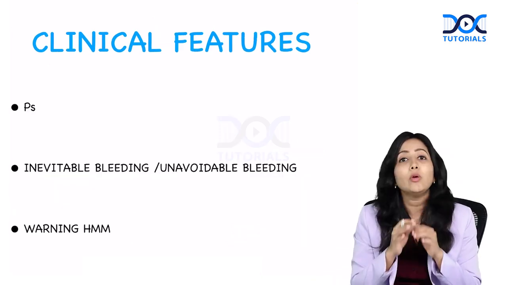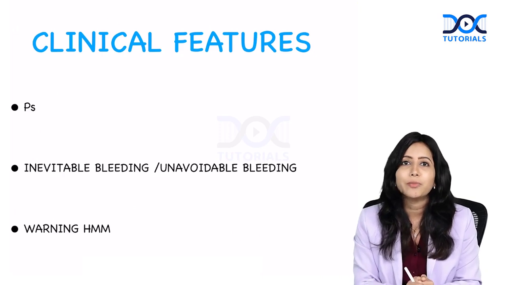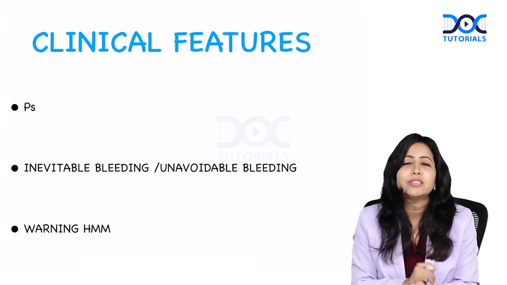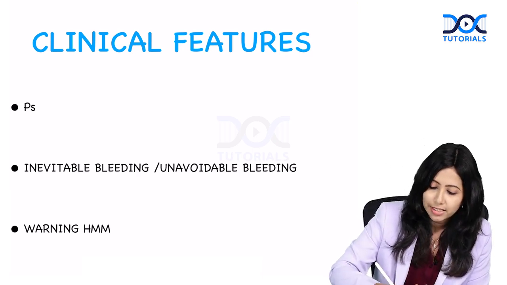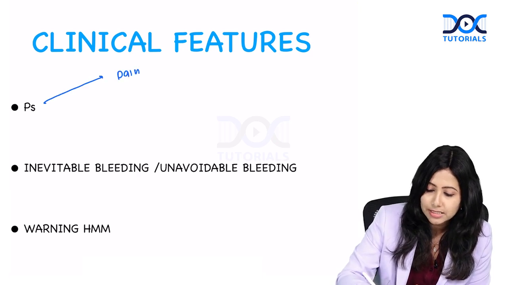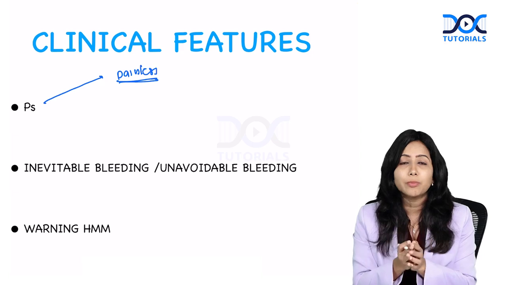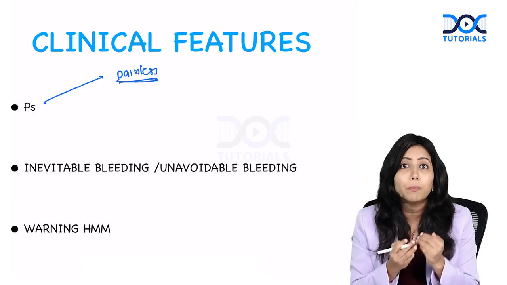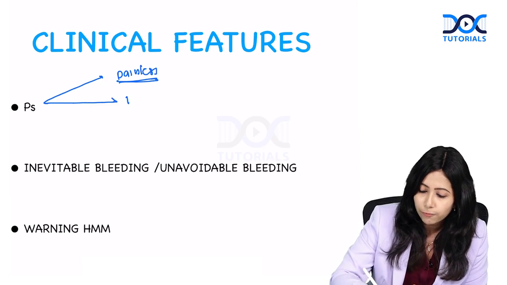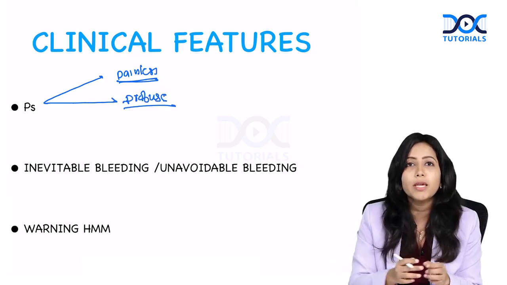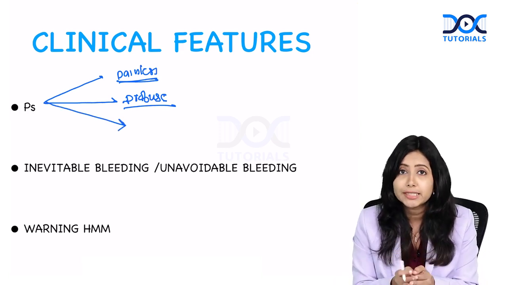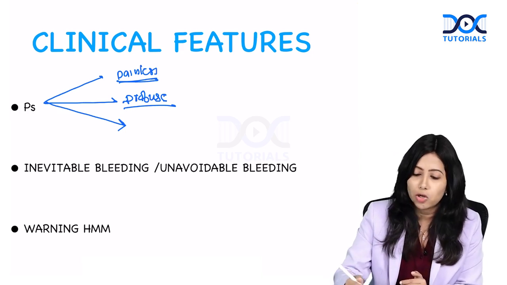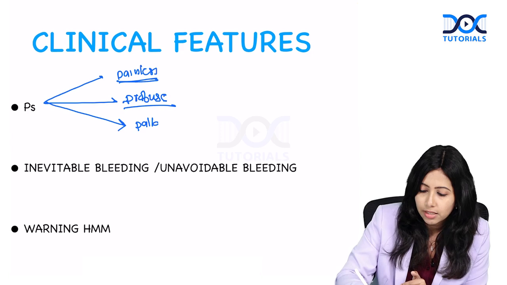Alright. Now let's discuss the clinical features of placenta previa. Let me make this easy for you. Just remember it with 3 P's. One P is for painless. There is going to be bleeding in placenta previa, and this bleeding is going to be painless bleeding. The next P is profuse. The bleeding is profuse, and usually the symptoms are proportionate to the blood loss. Symptoms such as pallor are proportionate to the blood loss.